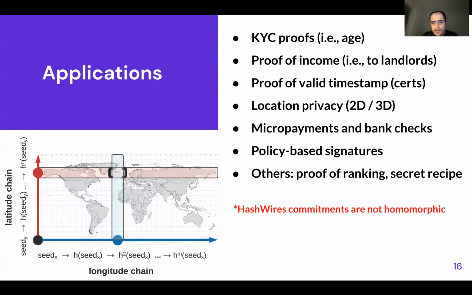And finally, we have to mention, because this is a question that we usually get, HashWire commitments are not homomorphic, which means that we cannot use them like in Mimblewimble or other schemes that require adding commitments between themselves. Unfortunately, this is one of the limitations of HashWires.